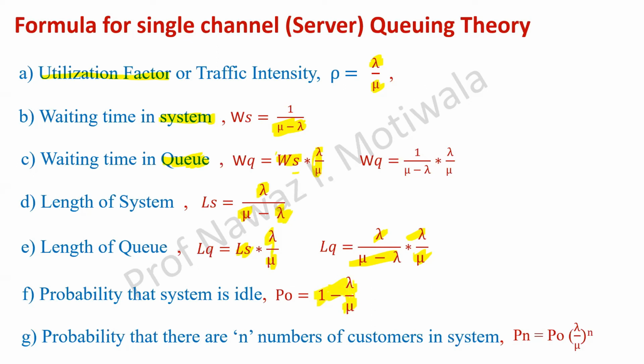So what observation we are making from here is, in any formula of queuing theory, the main things are lambda and mu. And after reading the question, if you extract lambda and mu wrong, the entire problem of 10 marks will go wrong. And also emphasize on the units. What is lambda? Lambda is arrival per hour, mu is service per hour. In simple terms, lambda is how many persons are coming per hour, and mu is how many persons are getting service in 1 hour. That is the simple meaning of lambda and mu.